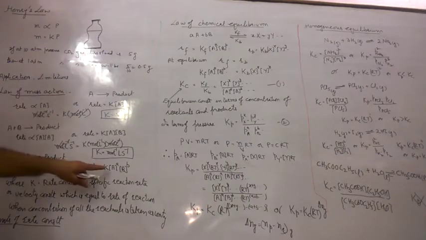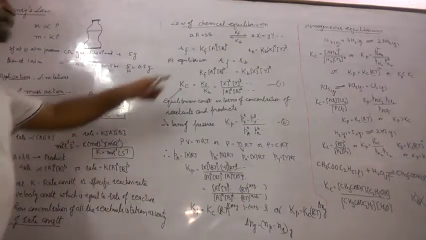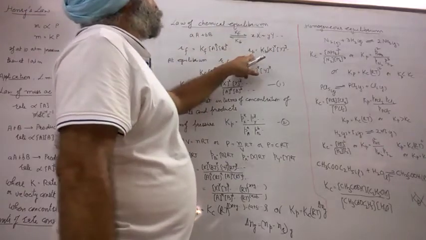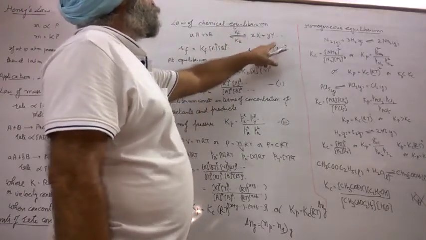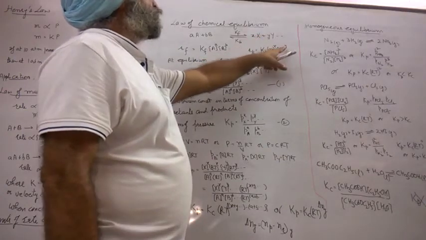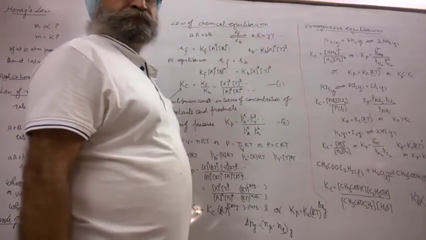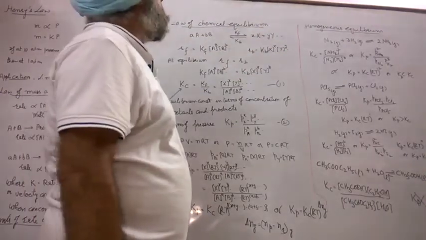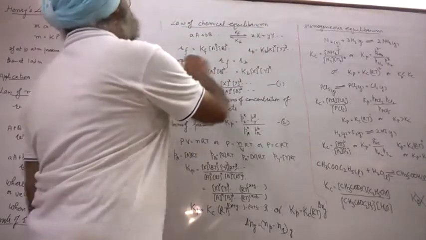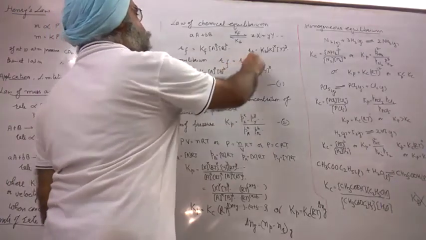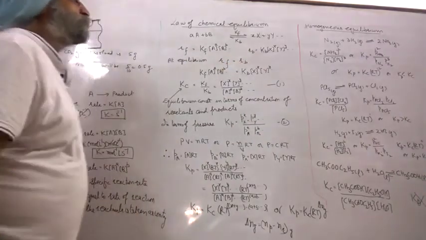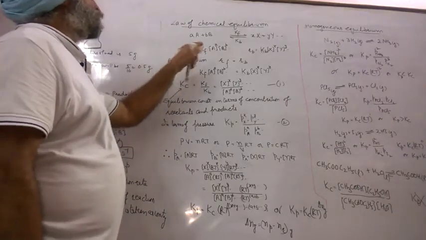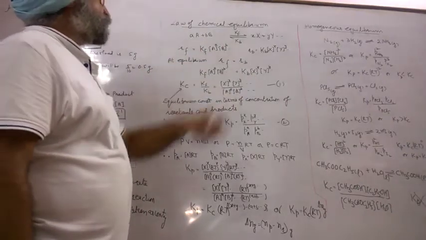And for the backward reaction, the rate is Kb into [X] raised to power x, [Y] raised to power y. Coefficients go in the power, and we know that at equilibrium the rate of forward reaction is equal to the rate of backward reaction. On putting the values, we get this relation.